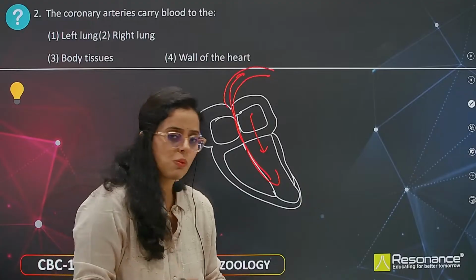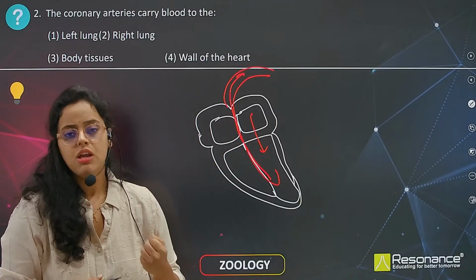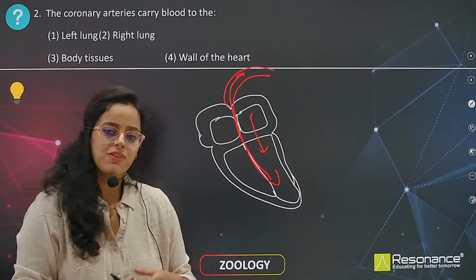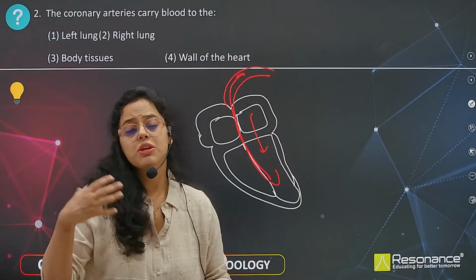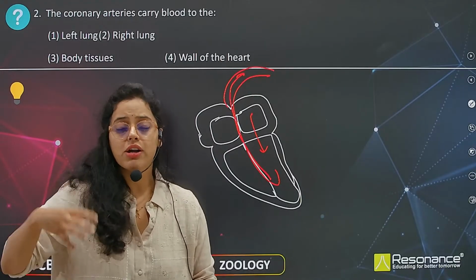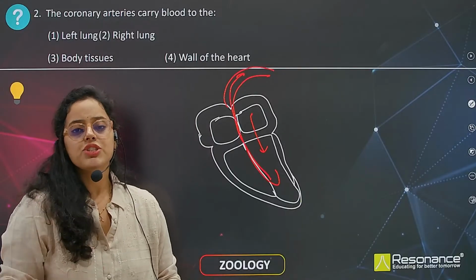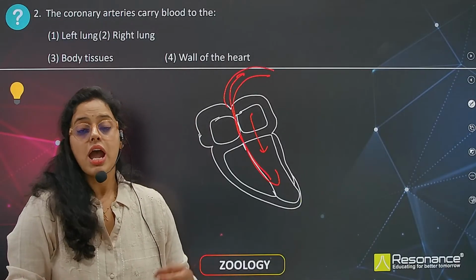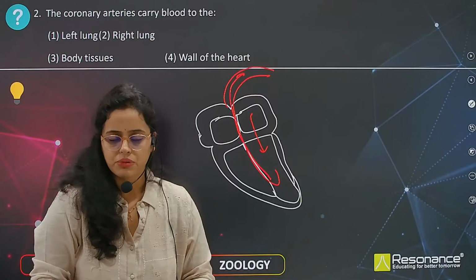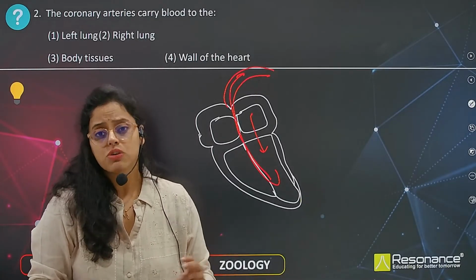Likewise, the heart also requires oxygenated blood. Why? Because the heart is continuously working. It is contracting and relaxing, so it has to generate a lot of energy. The muscle cells have to generate energy, and this energy is produced from the mitochondria as glucose is broken down. The glucose has to be broken down in the presence of oxygen, right?